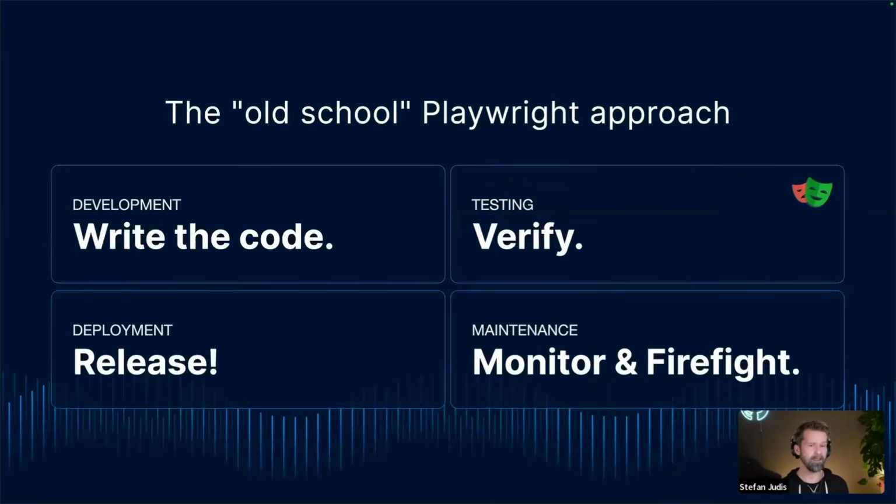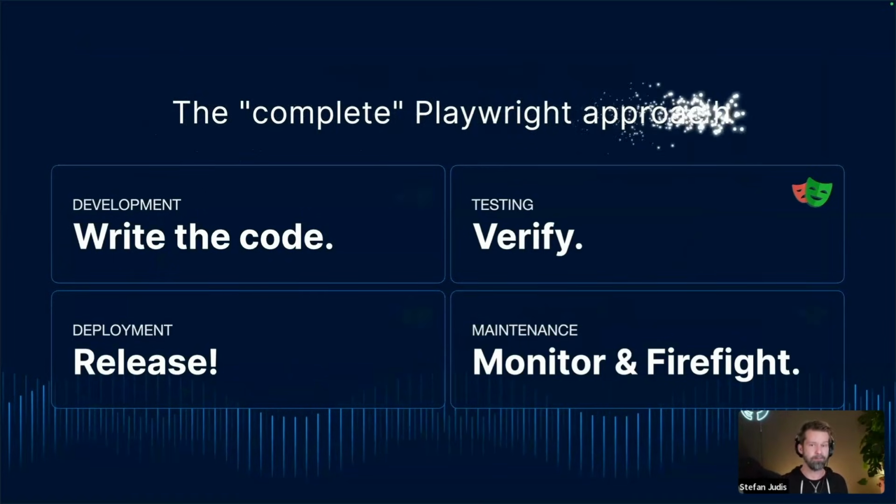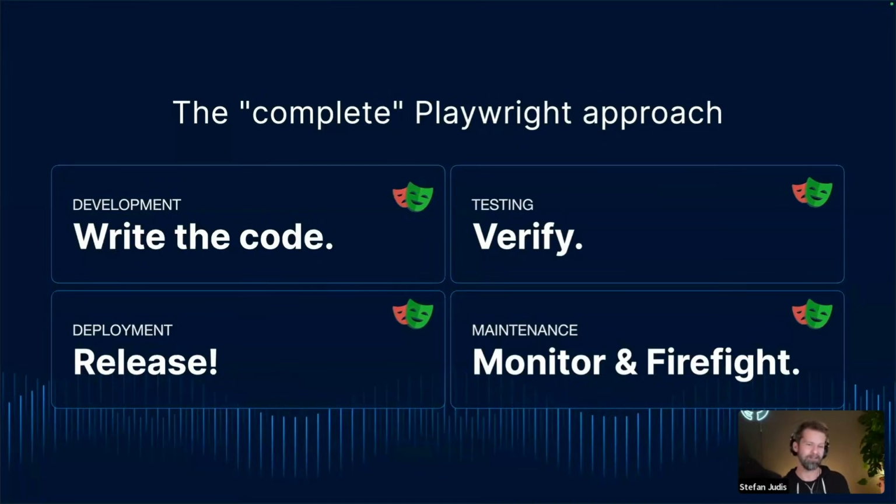When we look at this traditional old school Playwright approach, what we believe in is that Playwright should be pretty much everywhere in the software development lifecycle. Regardless if you're a developer or QA engineer, if you develop your feature, you are also in charge of building up the end-to-end automation and making sure that everything is working correctly. I also see a lot of people already using Playwright MCP to automatically generate Playwright or even application code using AI. Then there's the traditional testing verification stage. Then on the deployment, if you start running Playwright against production, you need to update your Playwright code base too, right, when you release.